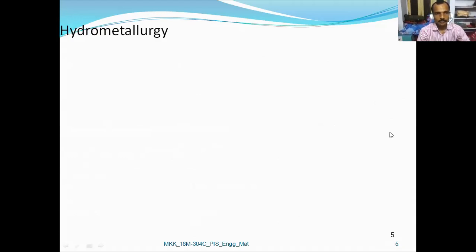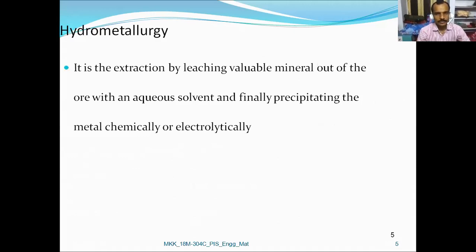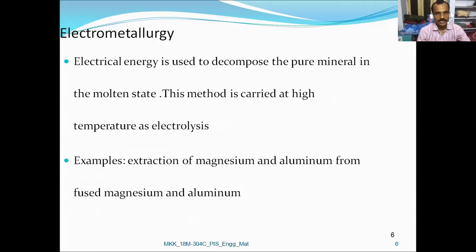Next, we entered into the hydrometallurgy process, where leaching with an aqueous solvent, and finally precipitation either chemically or electrolytically, is the extraction process known as hydrometallurgy. The examples for this are gold and silver ores. In the electrometallurgy process, the pure mineral is decomposed at high temperature. Examples are magnesium and aluminum from fused aluminum and magnesium.